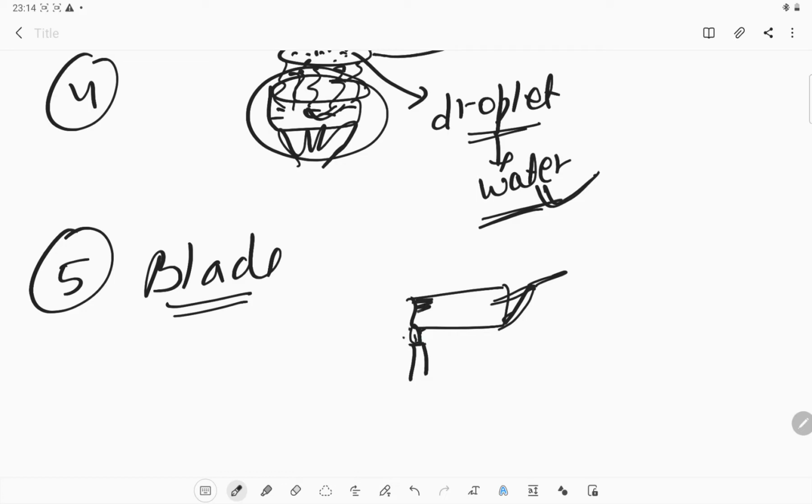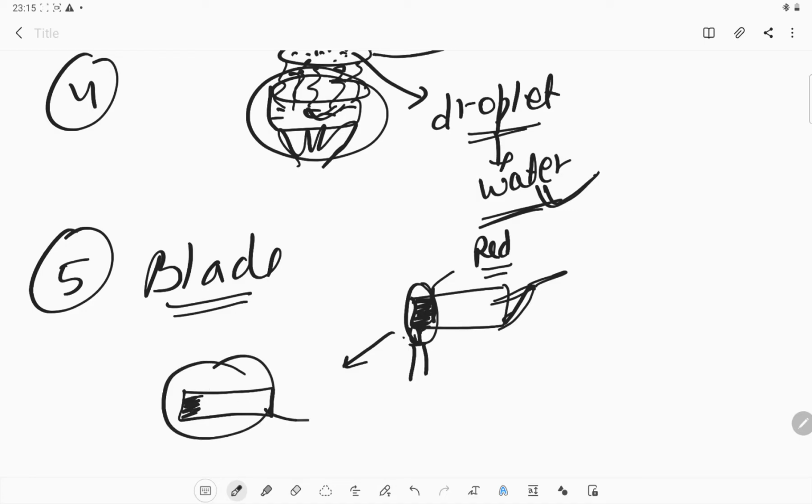What happened? After some time you can see that the end of the blade just under the flame will become red in color. Okay, and then put it away from that flame. After some time, what you see is that the red color will disappear, and it will again take the original color that the piece of iron, or that blade, already had. That original color will reappear.